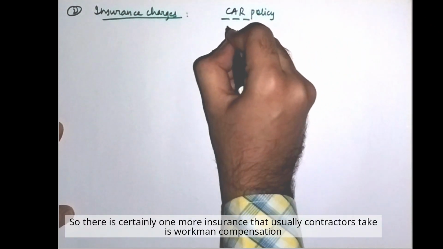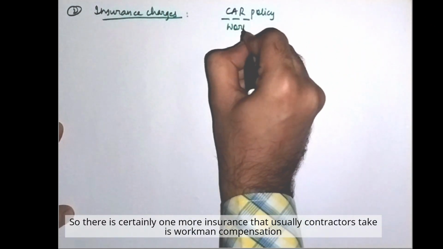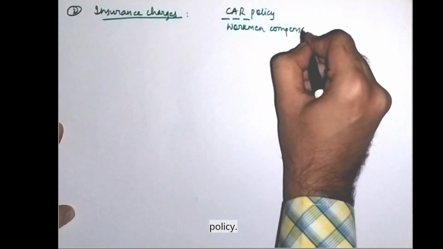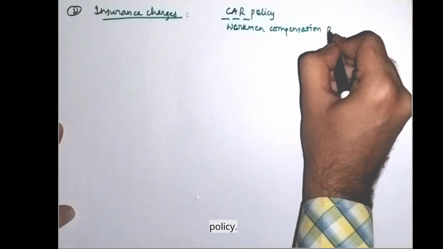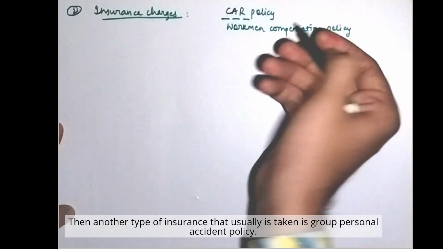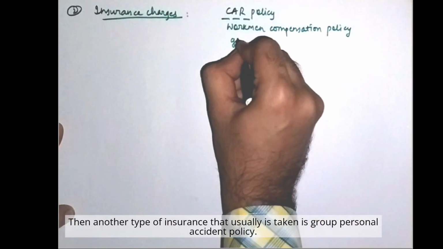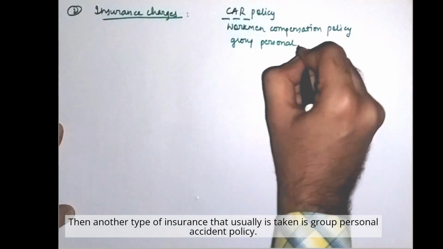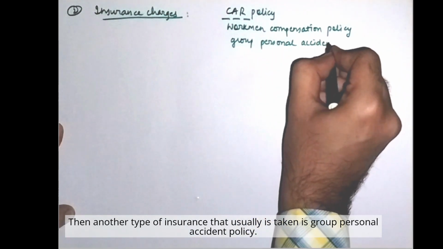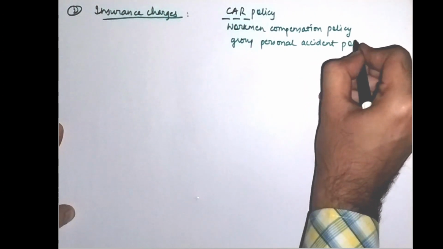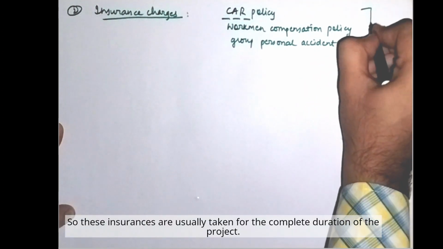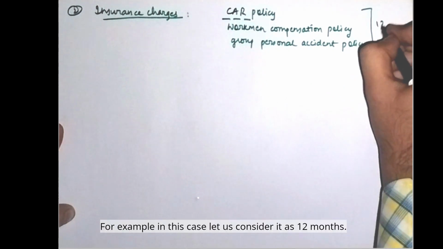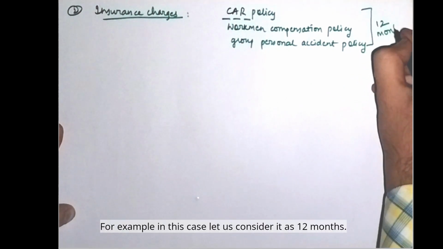Similarly, one more insurance that contractors usually take is workman compensation policy. Then another type of insurance that is usually taken is group personal accident policy. So these insurances are usually taken for the complete duration of the project. For example, in this case, let us consider it as 12 months.